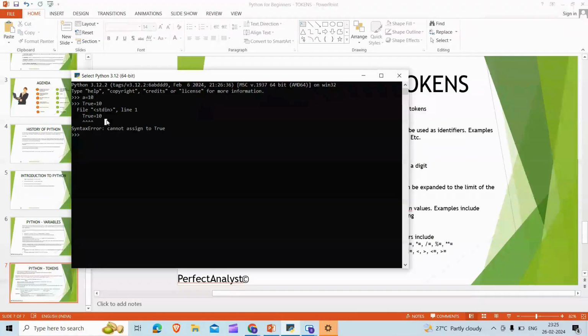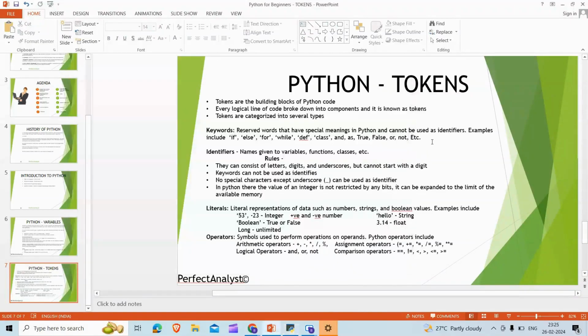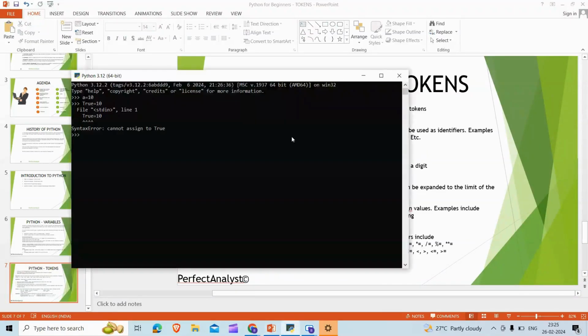Similarly, if you try other keywords like if or else, suppose I am typing if equal to 10, it will show an error because if is not a variable, it is a reserved word. But if I type b equal to 10, it will consider it a variable.